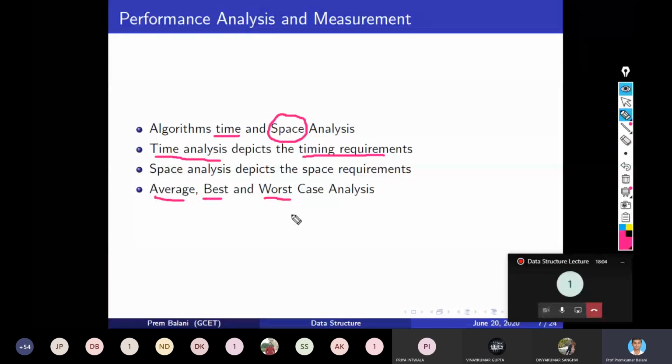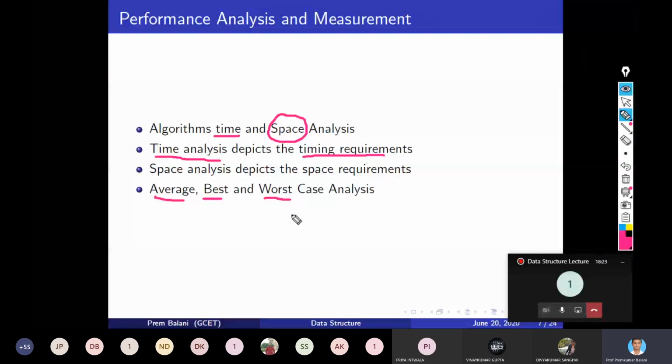Now by bicycle, you are going from A to B. Suppose you go from A to B 10 times, and you sum up the time and divide it by 10, and you will have an average time. So the average time for reaching from A to B is this much.